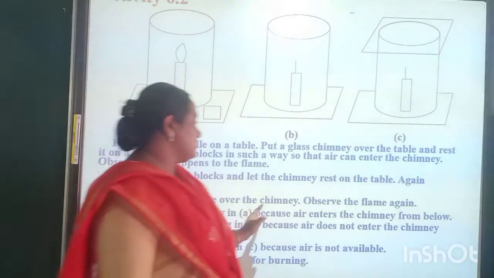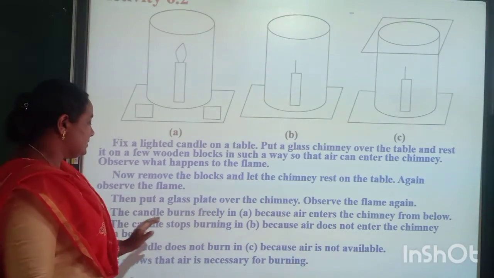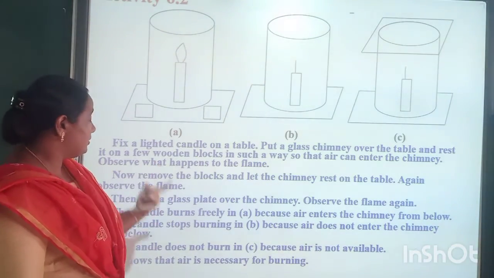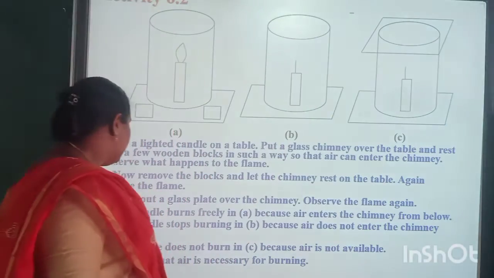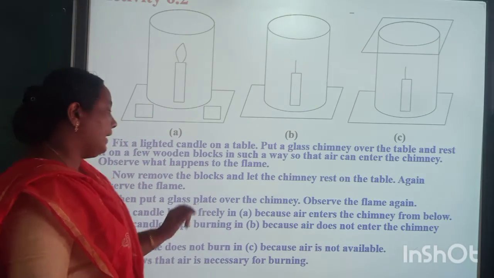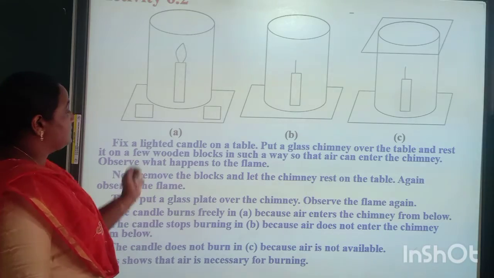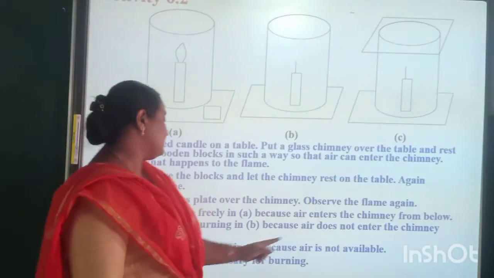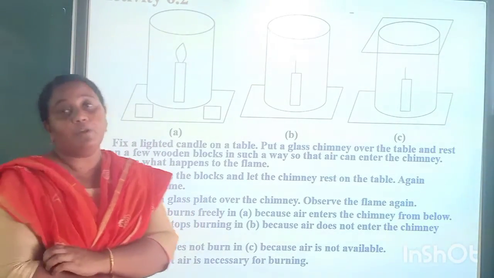Because air enters the chimney from below, the candle burns freely in A, and in B the candle stops burning because air does not enter the chimney from below. The next one, the candle will not burn in C because air is not available. This shows that air is necessary for burning.